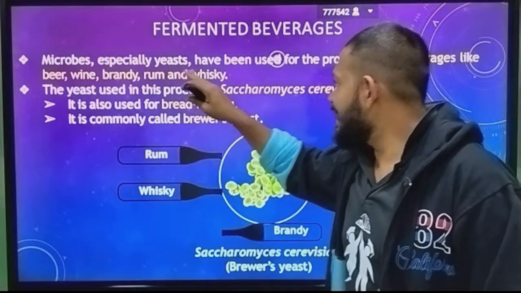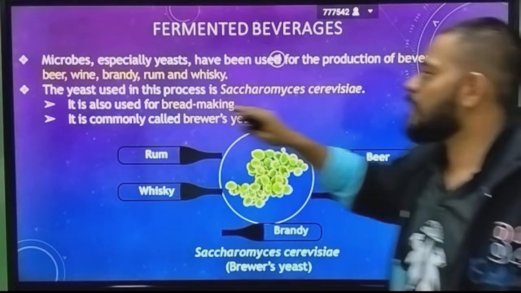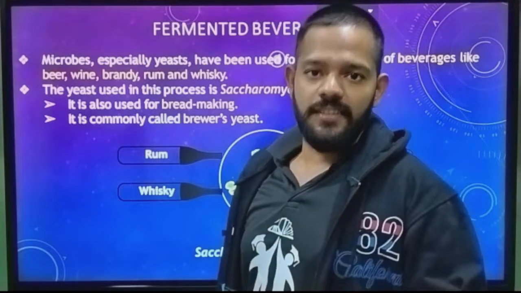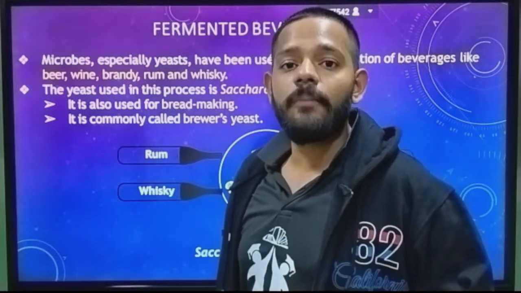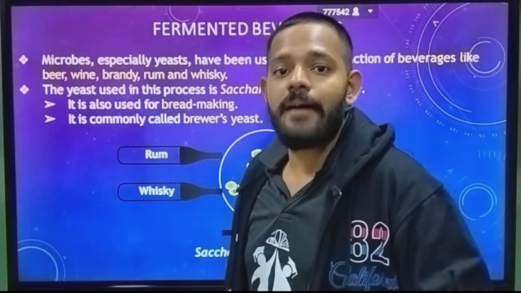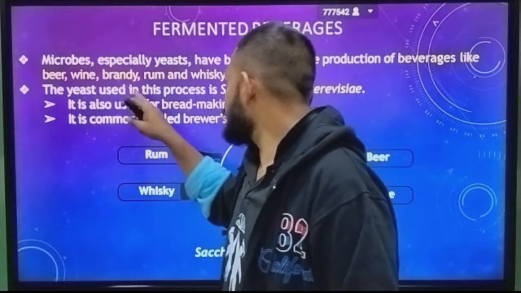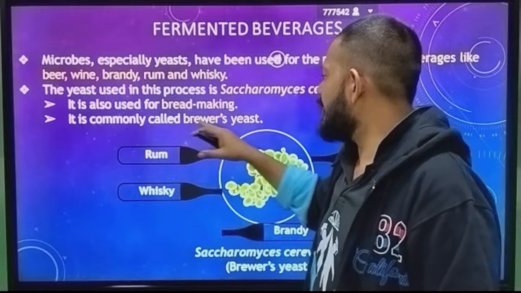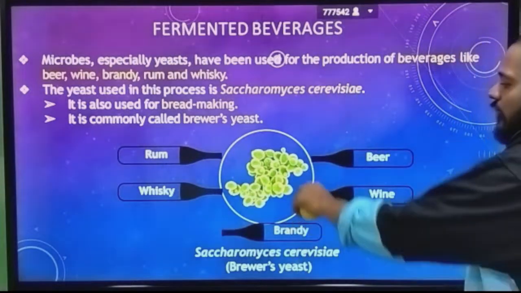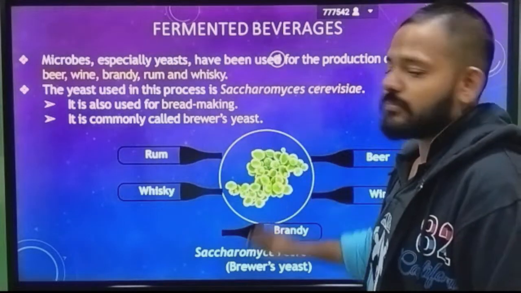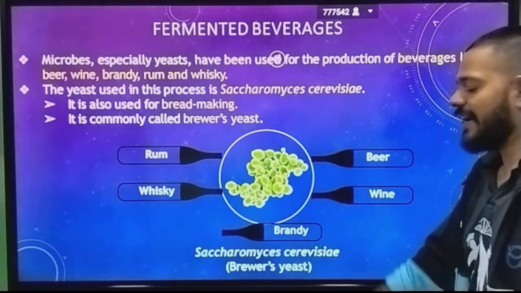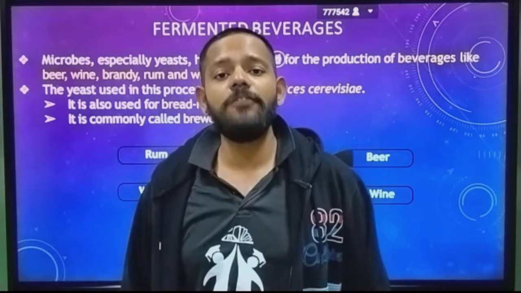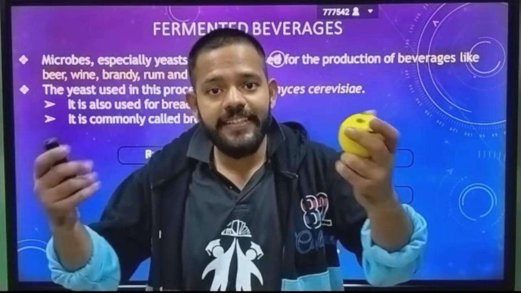Microbes, especially yeast, have been used for the production of beverages like beer, wine, brandy, rum and whiskey. That is called brewer's yeast. The species is the same, Saccharomyces cerevisiae, and now its name becomes brewer's yeast. The yeast used in this process is Saccharomyces cerevisiae. It is also known for bread making. It is commonly called brewer's yeast. So this is your yeast, and we produce these things from it. Rum, whiskey, beer, wine, brandy, all these are produced in distilleries, in the fermenters, with the help of Saccharomyces cerevisiae, that is yeast.